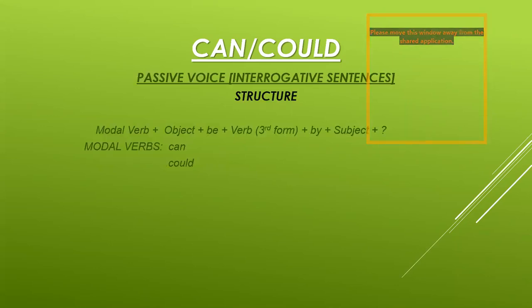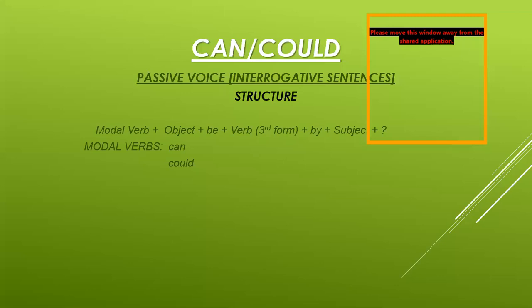Now I am showing you the structures for the interrogative sentences in passive voice. When we are writing passive voice sentences, we must keep in mind that the object comes first and the subject comes at the end. And because these are interrogative sentences, we start with the modal verb.